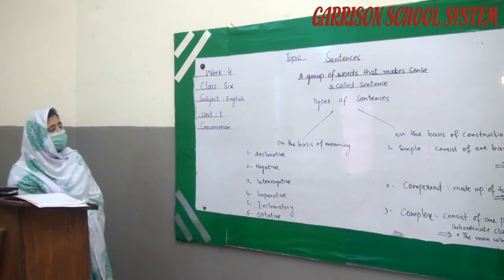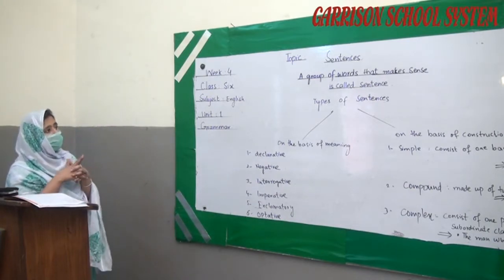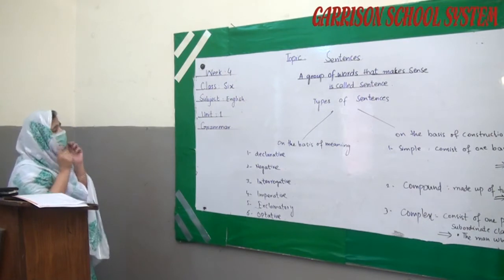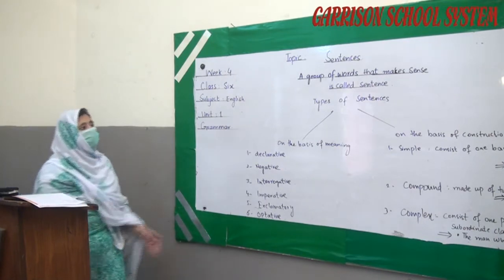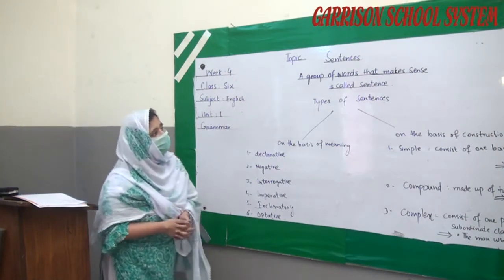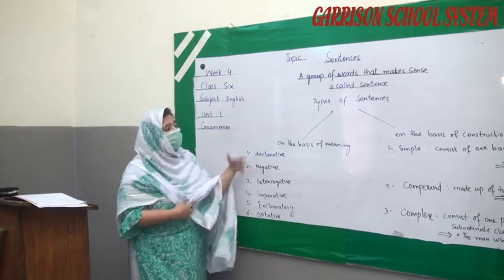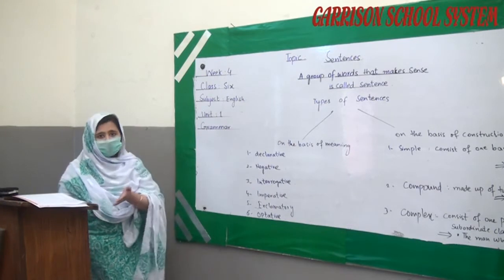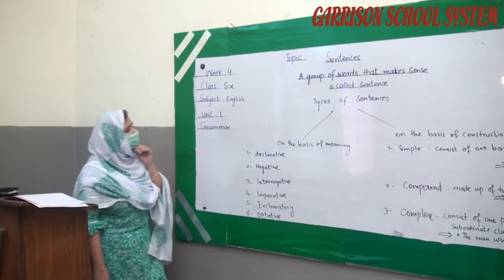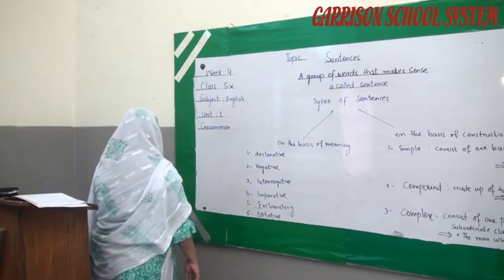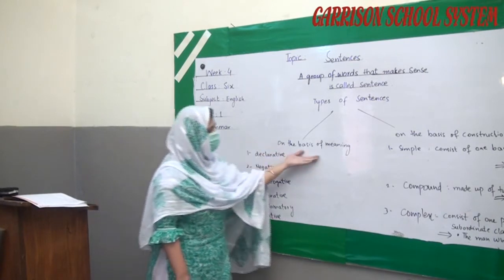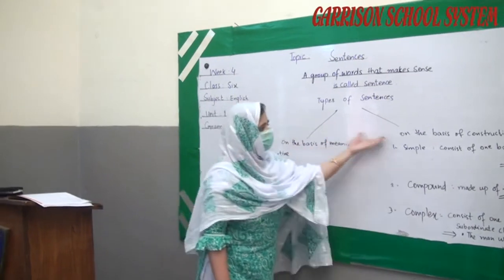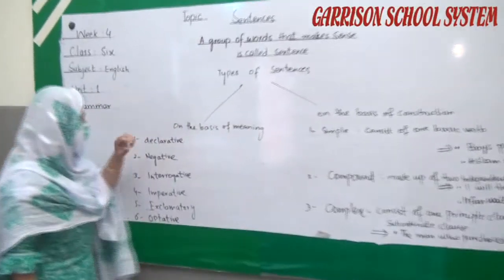That is all about today's lecture. Let's have a quick review of today's topic. We are discussing sentences. What is a sentence? A group of words that make sense is called a sentence. A sentence consists of 3 different parts: subject, verb and object. And then there are 2 main types of sentences, on the basis of meaning and on the basis of construction.